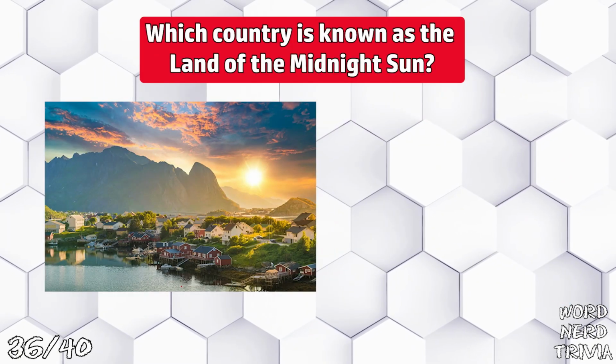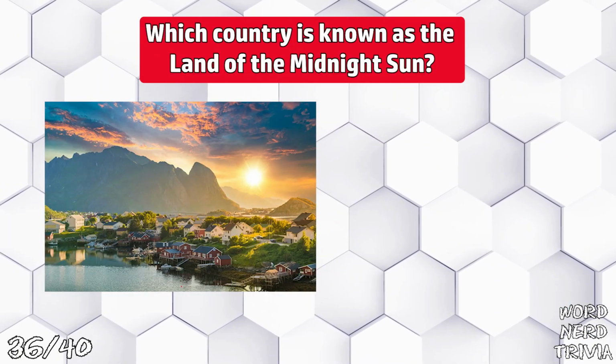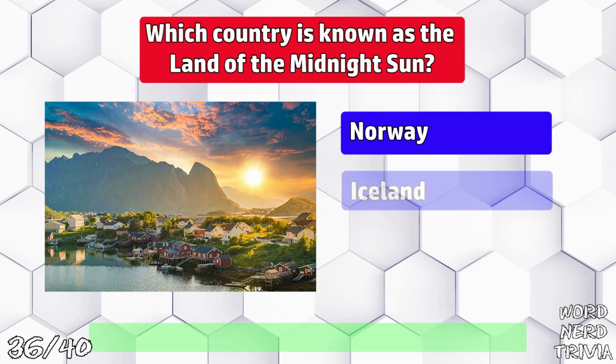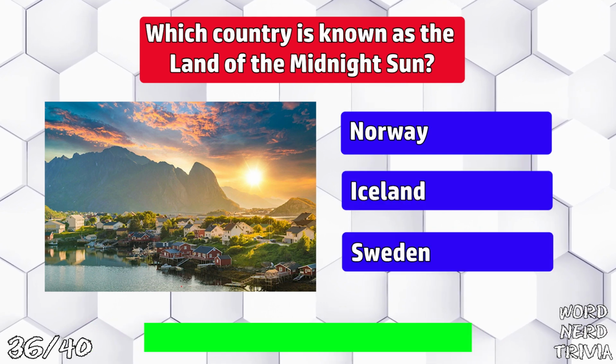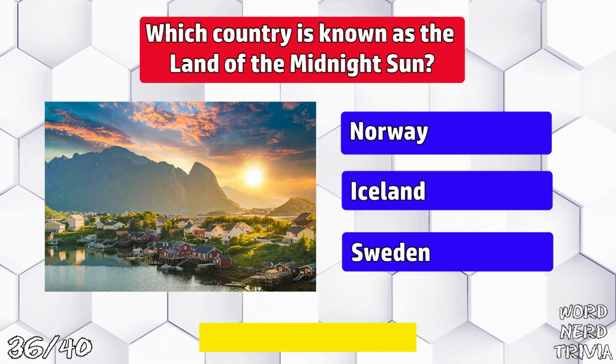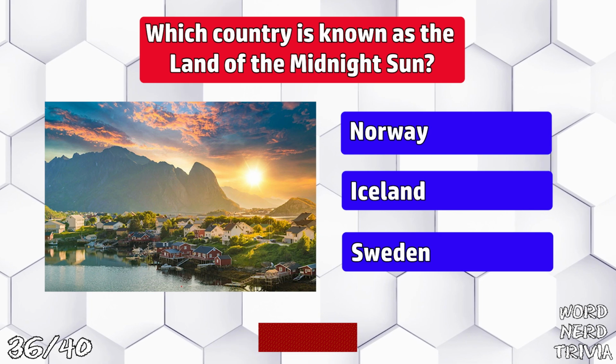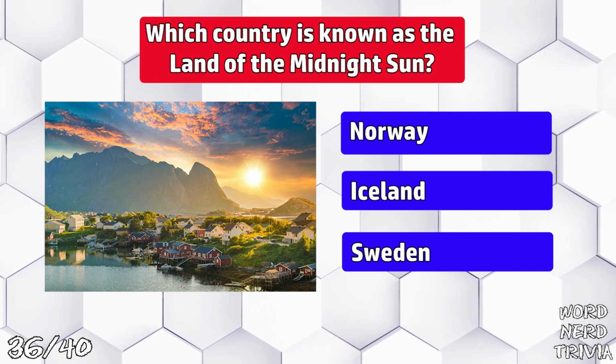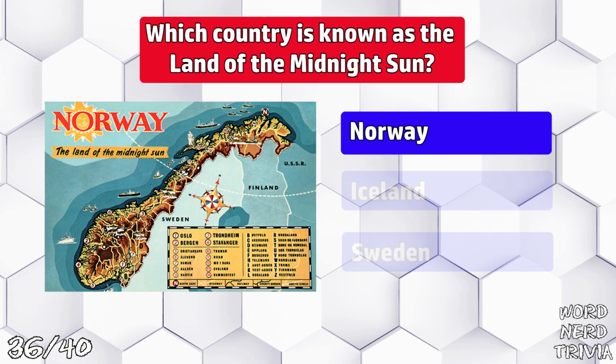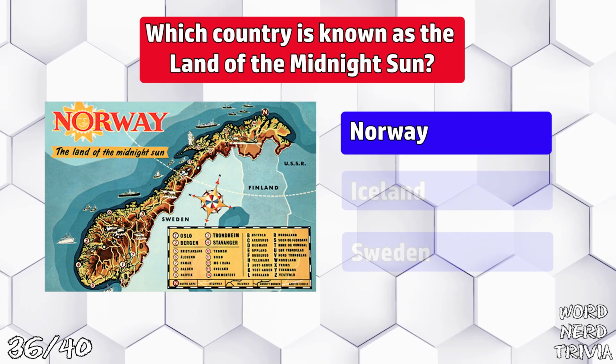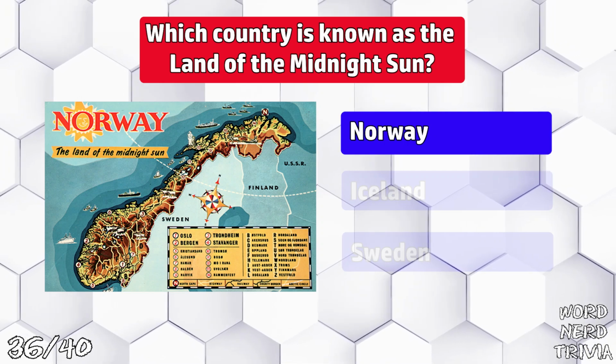What country is known as the Land of the Midnight Sun? Norway, Iceland, or Sweden? That nickname goes to Norway, which has large sections that experience full sunlight for up to 2 months.